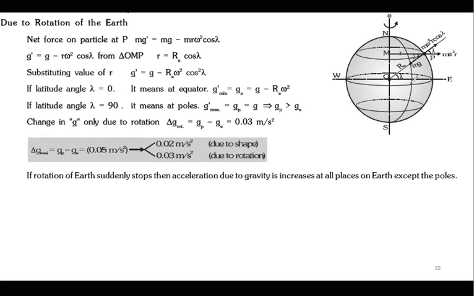Right? And if theta is 0, I can say that this term cos square theta is 1, which means g dash is minimum. But when we are at the pole, this is maximum because this term cos theta is 0. Theta is 90, so this is 0.